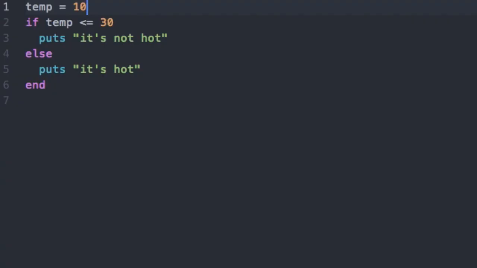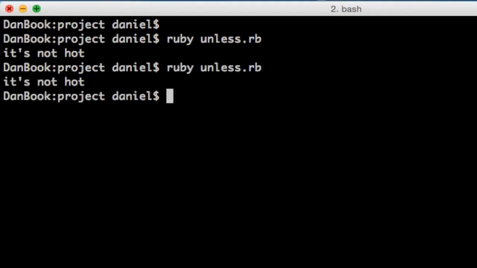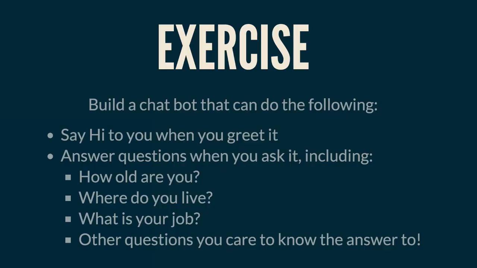There's one more edge case we'd like to try, and that is if the temperature is equal to exactly 30. So because temp is less than or equal to 30, we expect the same result. And of course that's what we get.